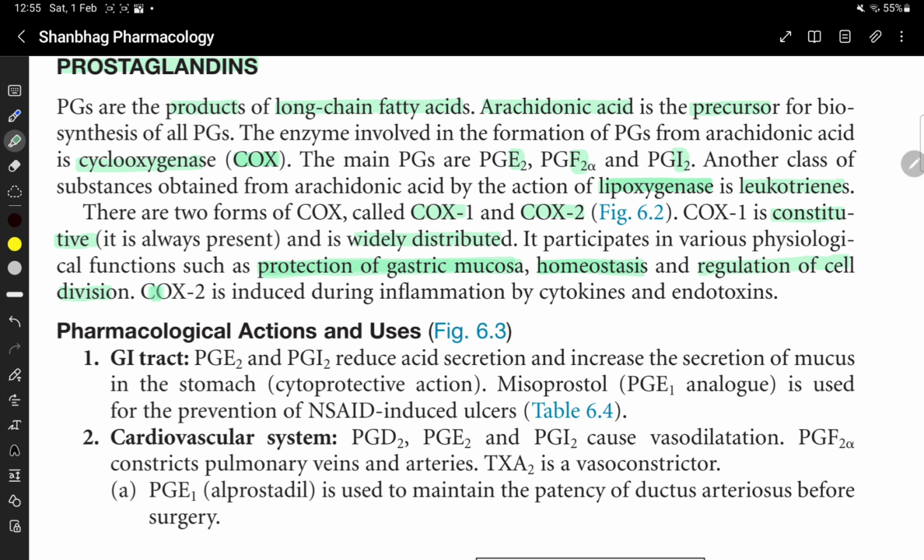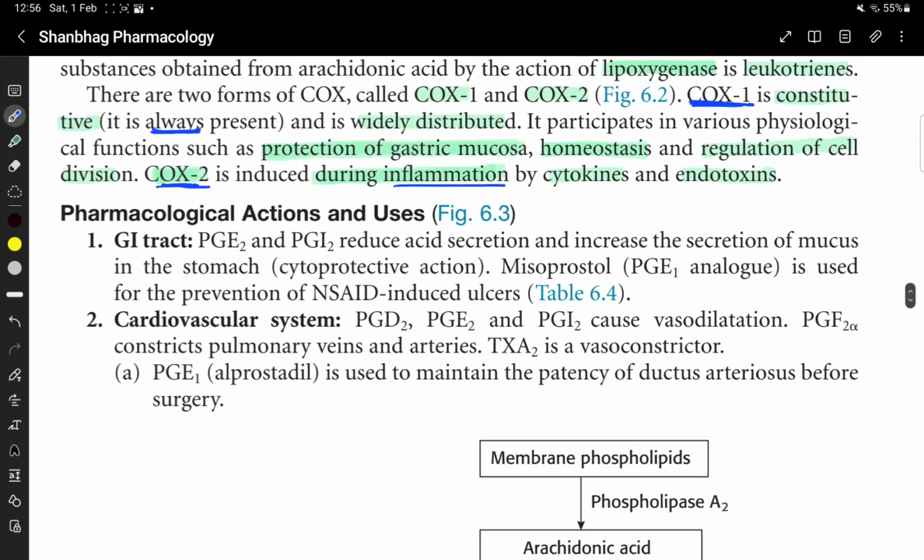COX-1 is always present. COX-2 is induced during inflammation by cytokines and endotoxin.